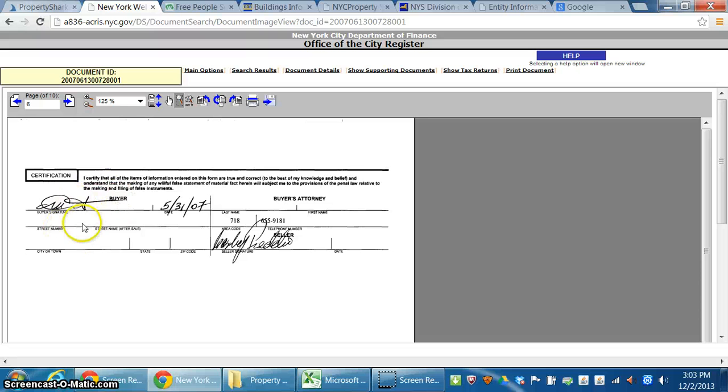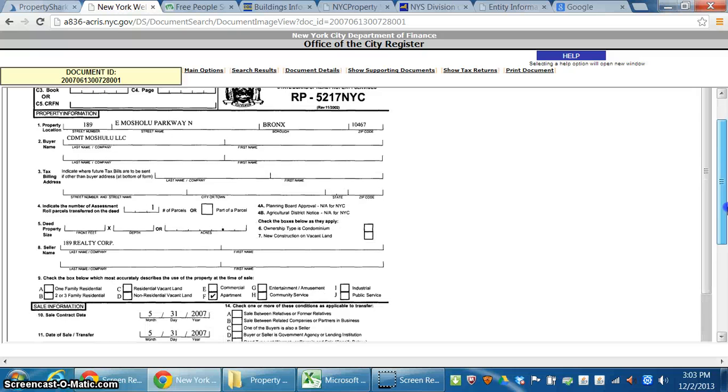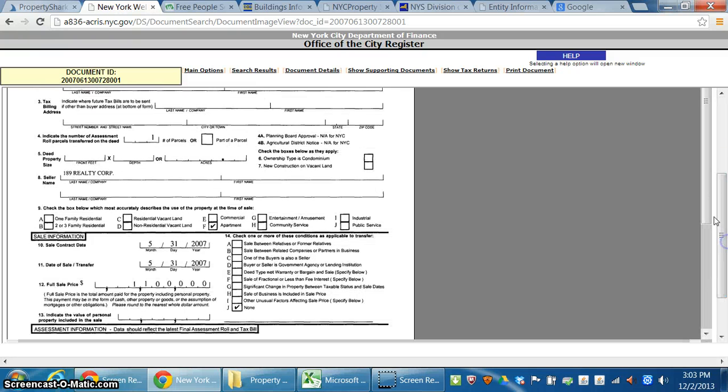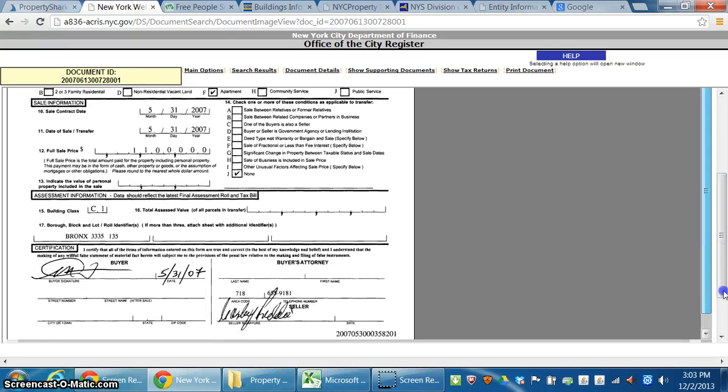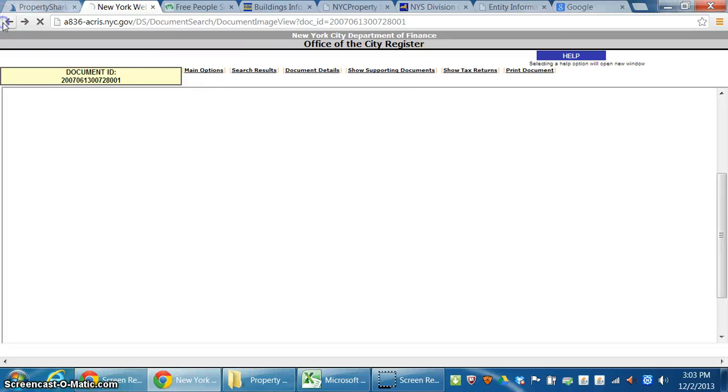It's just a signature. Very hard to determine a name from that. But we continue to work our way back here, and this is the first form. And if we scroll down on this, we notice the same thing: signature for the buyer, signature for the seller. Again, very hard to make out the information.